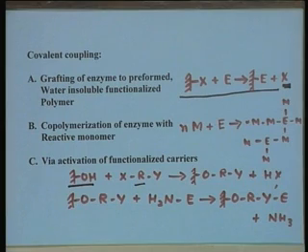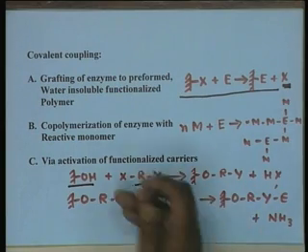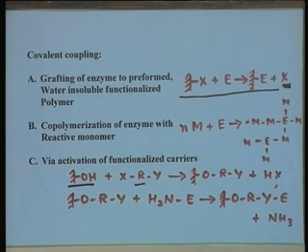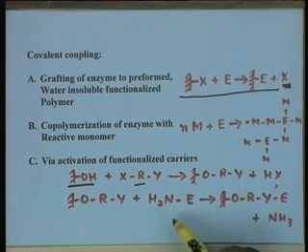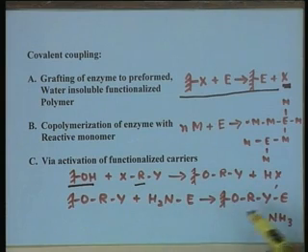For example, indicating here a hydroxyl group containing matrix, you react with a bifunctional reagent. It could be, let us say, both the X and Y could be aldehyde, like in glutaraldehyde, or they could be different also. You get an activated matrix, and the activated matrix then can react with the amino group of enzyme and give you the enzyme bound to it, and the ammonia can be released.